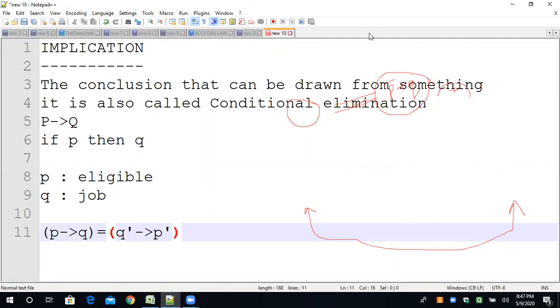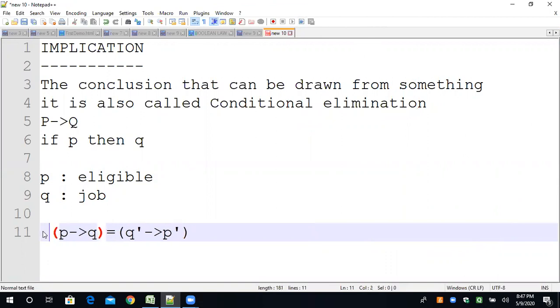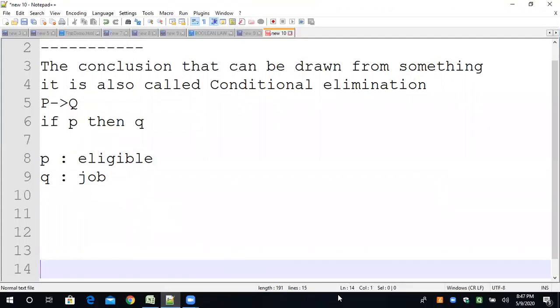I'm just clearing all the drawing. Now my first question is that we have to prove or check whether they are equivalent or not. Understand? These types of questions can be asked in the examination. So how will the question be asked using the truth table?